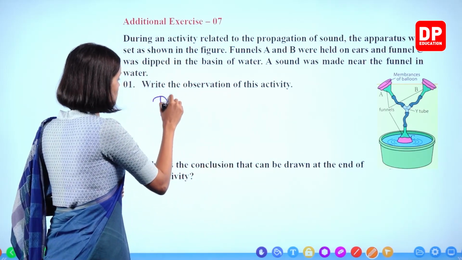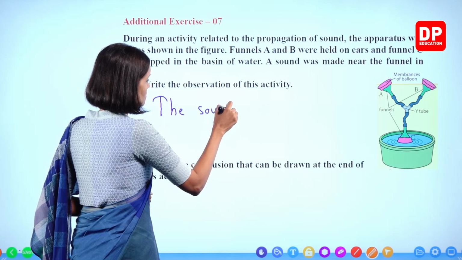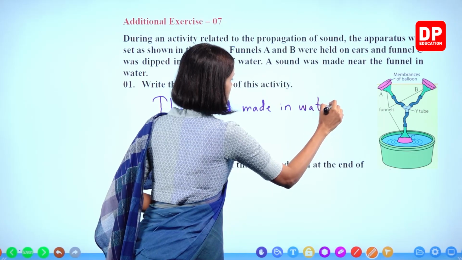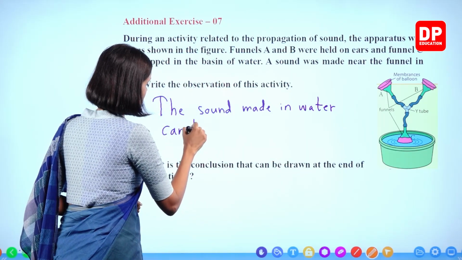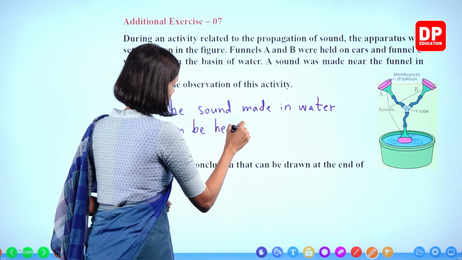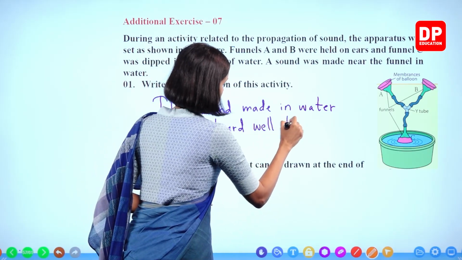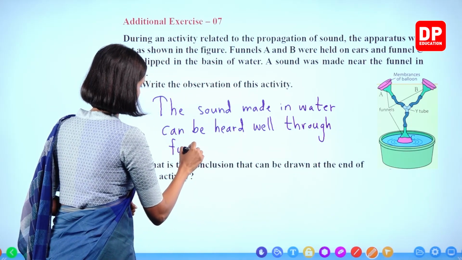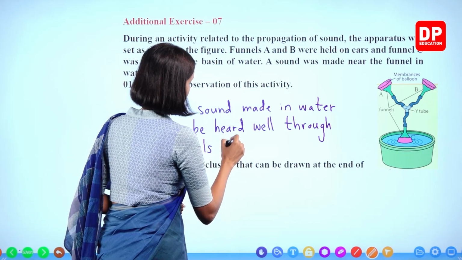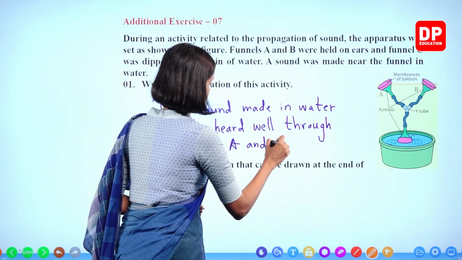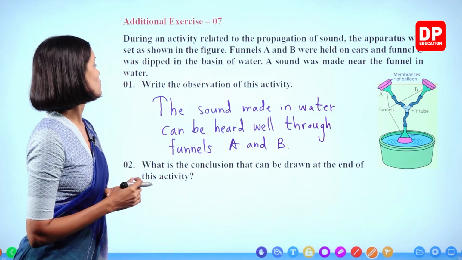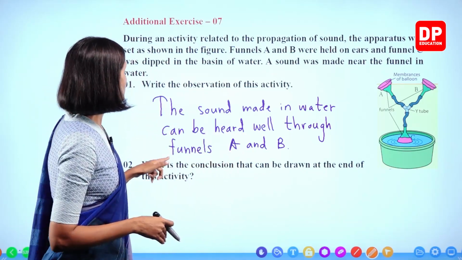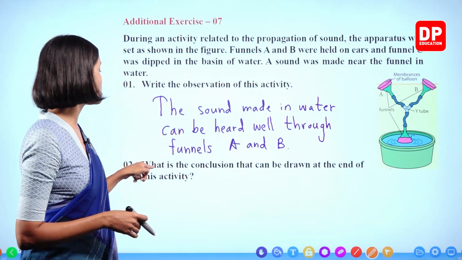The sound made in water can be heard well through funnels A and B. The sound made in water can be heard well through funnels A and B. Right? What is the conclusion that can be drawn at the end of this activity?